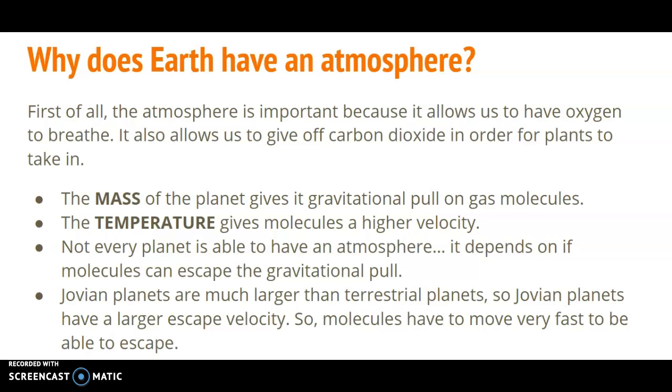So, with that being said, not every planet is able to keep an atmosphere. It depends on if the molecules can escape the gravitational pull. Not every planet has that perfect combination of the right mass and the right temperature to keep an atmosphere around a planet. Jovian planets are much larger than the terrestrial planets, so that means that Jovian planets have a larger escape velocity. So molecules have to move very fast to be able to escape, and that is why they don't have the habitable atmosphere.